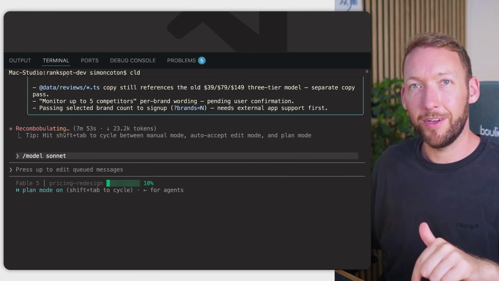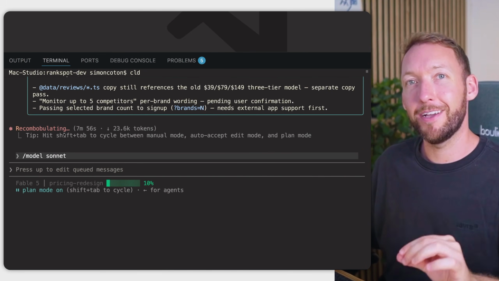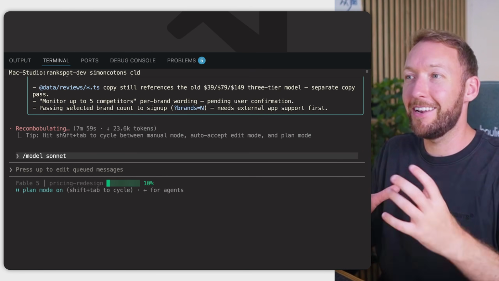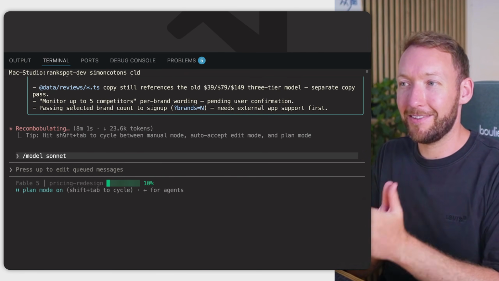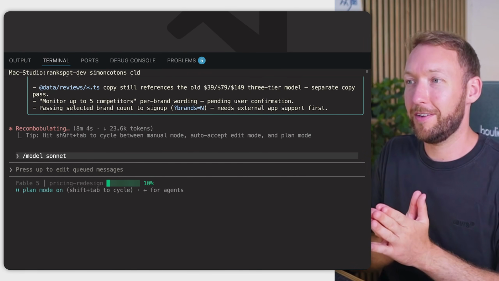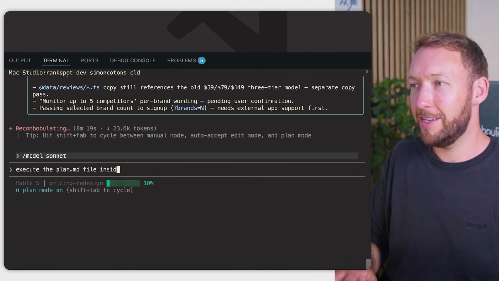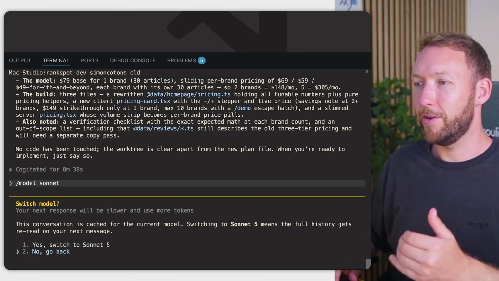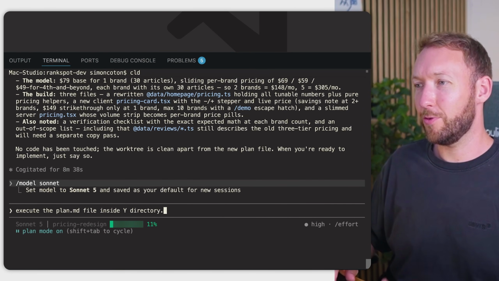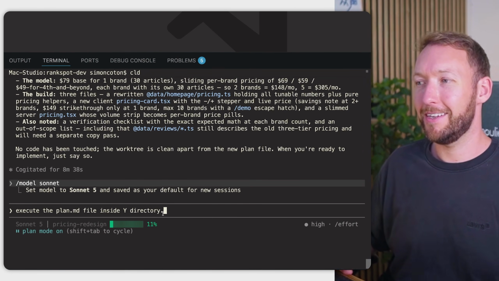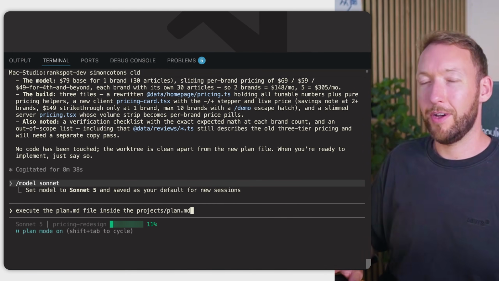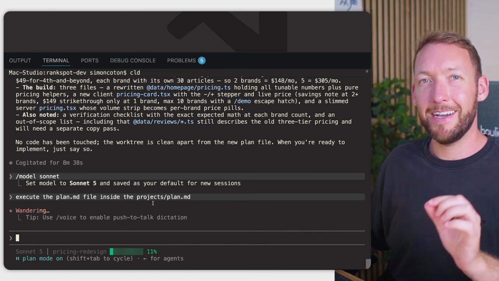We're going to switch back to Sonnet for the implementation and pay for Sonnet rates on the implementation. So we basically get the intelligence in the plan, and then the execution is done by just this Sonnet model instead. And all we're going to say inside this is execute the plan.md file inside the directory. There we go. And now it's giving us the option to switch back to Sonnet 5 or Sonnet 6. And all we're going to do is execute the plan inside the project/plan.md folder. I'm going to run that. And that is case 1.